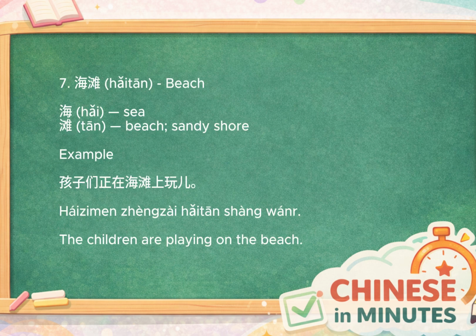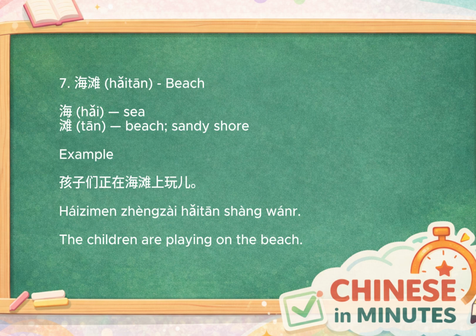7. 海滩 beach. Our next word is 海滩, which means beach. Let's break it down. Hai means sea, while tan refers to a sandy shore or beach. Put them together, and the literal meaning is the beach by the sea. In real life, haitan usually refers to the sandy area where people swim, sunbathe, build sandcastles, or simply enjoy the ocean. It's one of the most common travel-related words in Chinese.